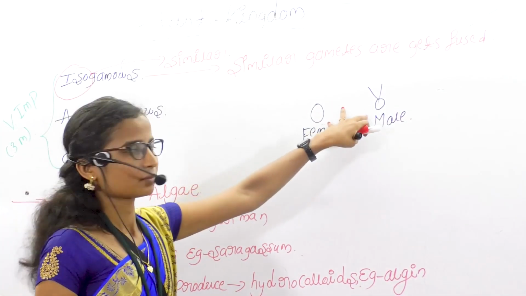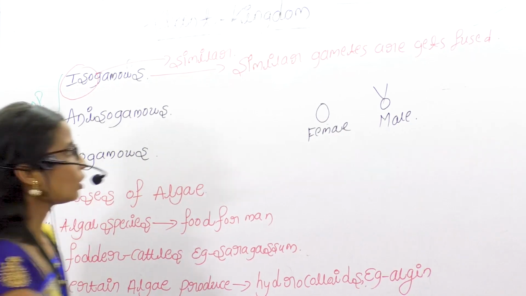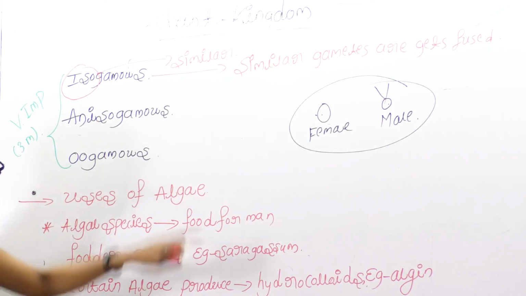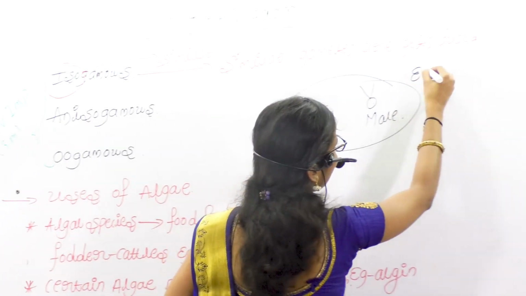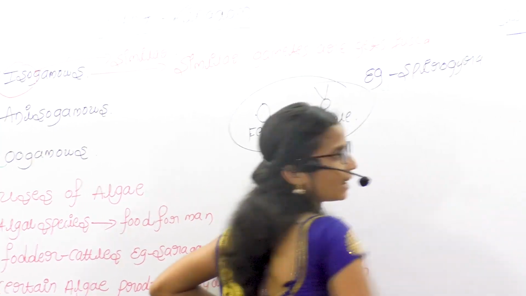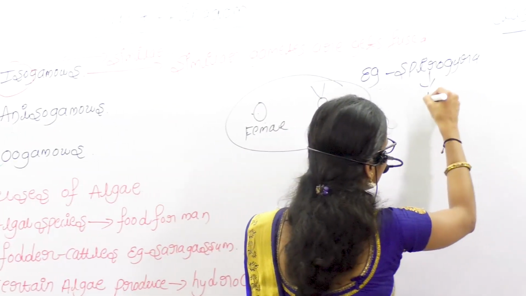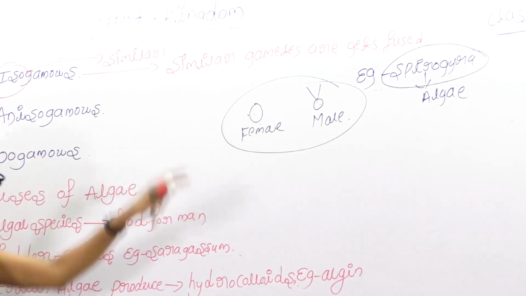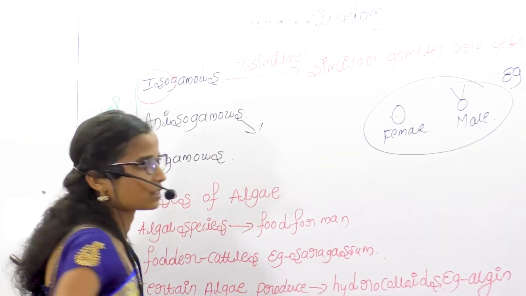These are similar and originate from the same plant. So the male and female gametes are similar, and the similar gametes get fused. That is called isogamous. An example for isogamous is Spirogyra. Spirogyra is the name of an algal species, so Spirogyra is an algae. This species reproduces by the process of isogamous. This is very important. Next, anisogamous.